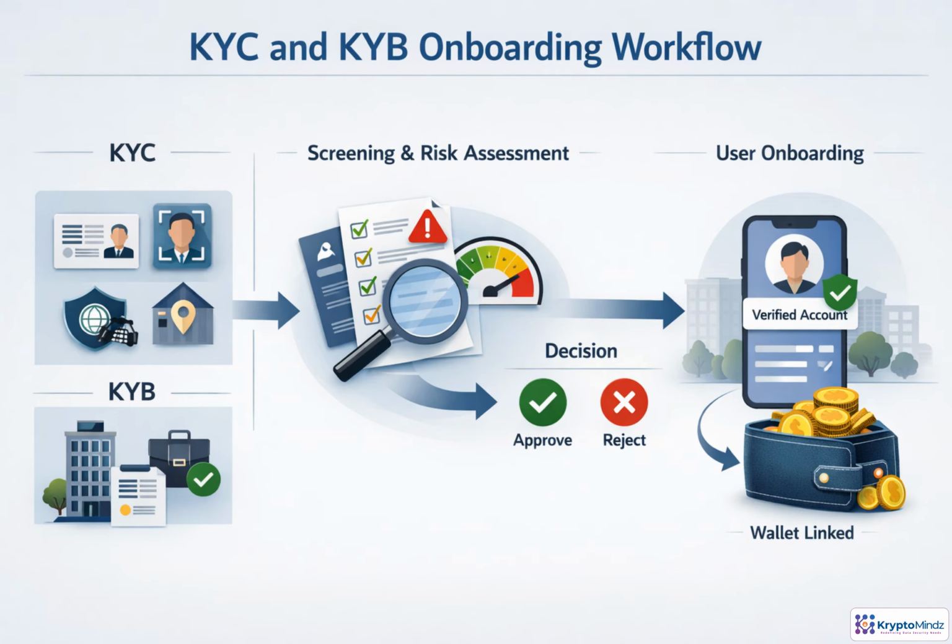Onboarding is where identity becomes permission. For individuals, KYC confirms documents, liveness, address, sanctions, and PEP exposure. For businesses, KYB validates registration, activity, ownership, beneficial owners, and signatories. These checks feed screening and risk scoring, which produce approve, reject, or manual review outcomes. Once approved, the platform binds verified wallets and issues eligibility claims for products, jurisdictions, risk rating, and review dates. Every exception becomes an auditable workflow event.